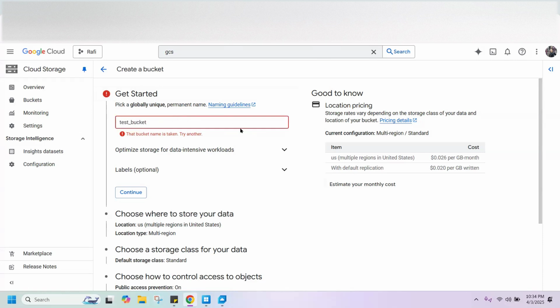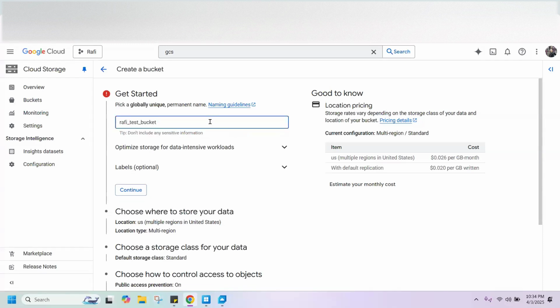It's taken, so we have to give a different name, and it is across all the different cloud platforms like AWS, Blob, wherever you go. You actually have to keep a unique name for all these things. Yeah, I think this is perfect. Now let's click on continue. Then we can choose a location that we want.